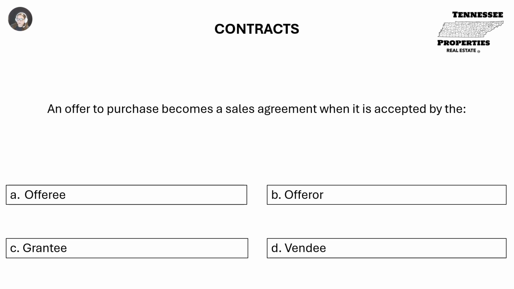An offer to purchase becomes a sales agreement when it is accepted by the A. Offeree, B. Offeror, C. Grantee, or D. Vendee. A. Offeree.